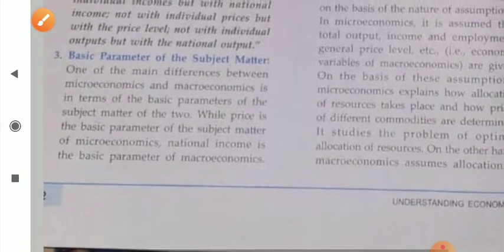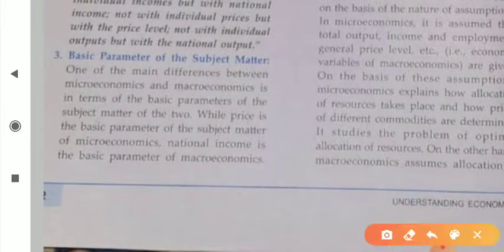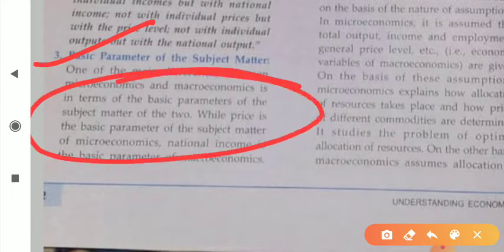Now, basic parameters of the subject matter. Dear student, one of the main differences between micro and macroeconomics is in terms of the basic parameters of the subject matter of the two. Whenever you talk about the basic parameter of microeconomics, then price is our basic parameter.